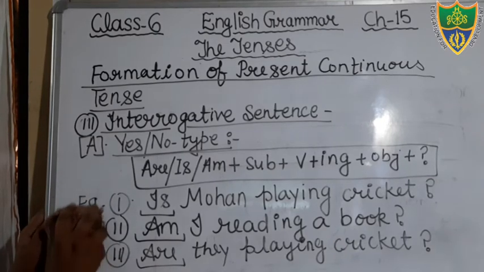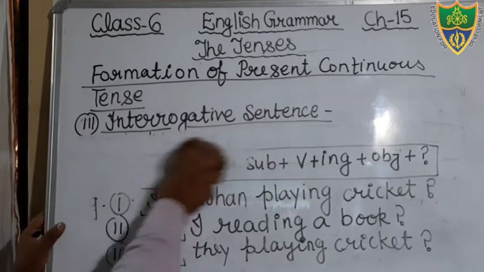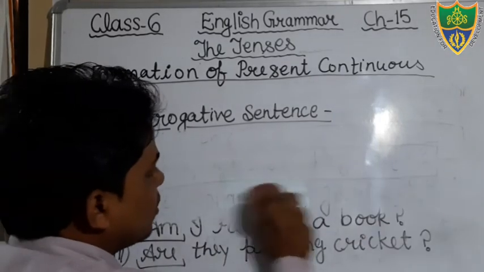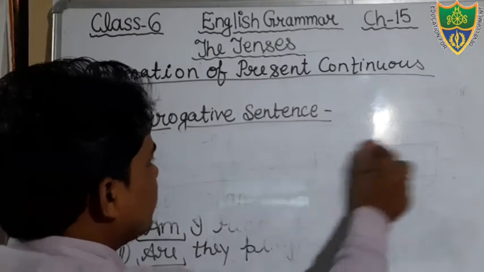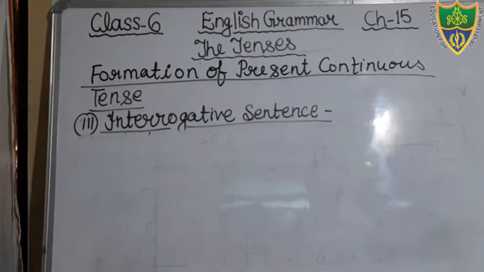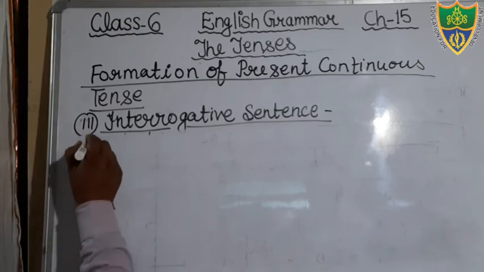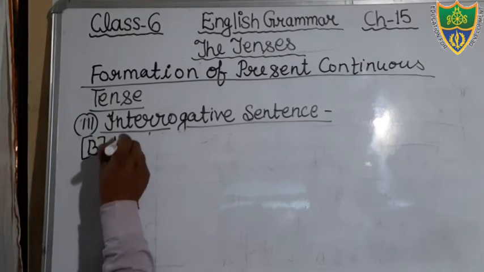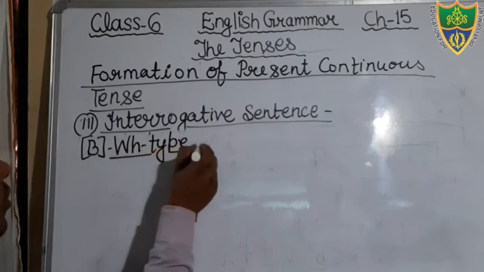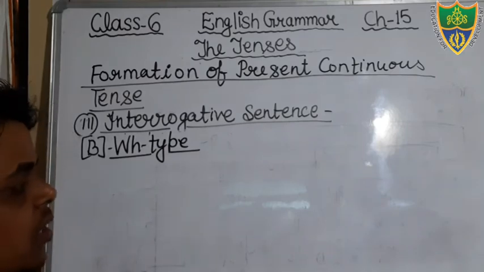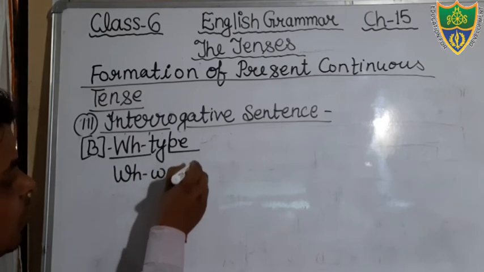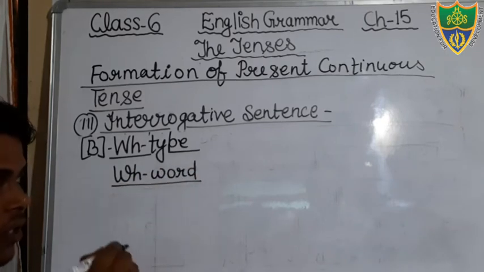So I'm going to erase it. The last structure of present continuous tense we will discuss. Just see. WH type of interrogative sentence. You can see. Dear students, WH type sentences start with the WH word. The WH words are what, when, where, okay, which.